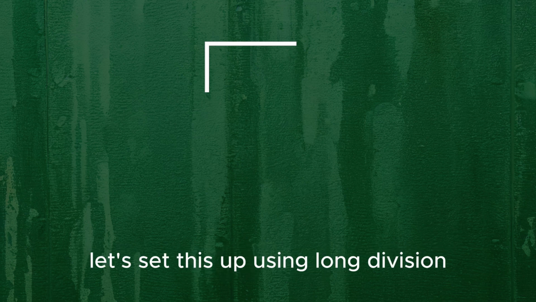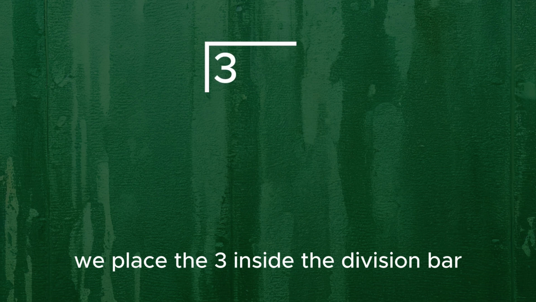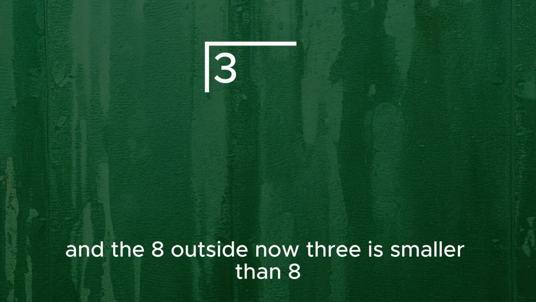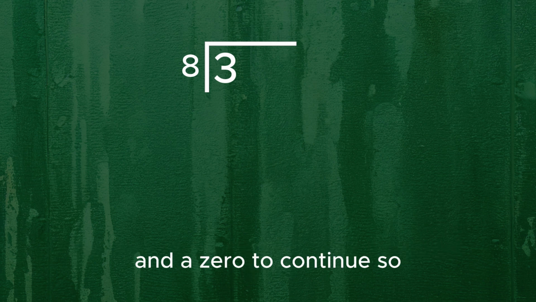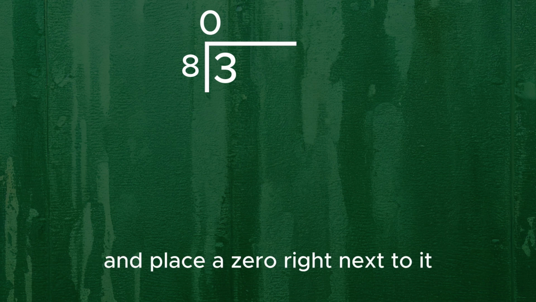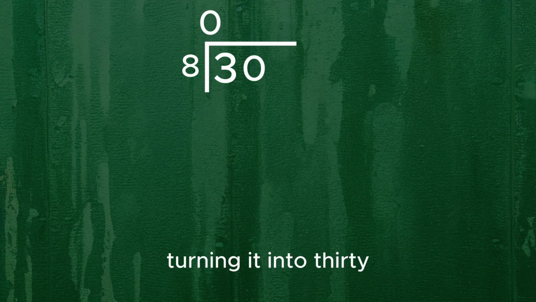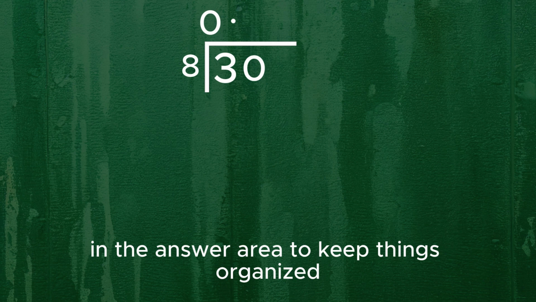Let's set this up using long division so we can clearly see what's happening. We place the 3 inside the division bar and the 8 outside. Now, 3 is smaller than 8, so 8 cannot go into 3 one time. That means we need to add a decimal point and a 0 to continue. So, we put a decimal point after the 3 inside the division bar and place a 0 right next to it, turning it into 30. And don't forget to put a decimal point directly above in the answer area to keep things organized.